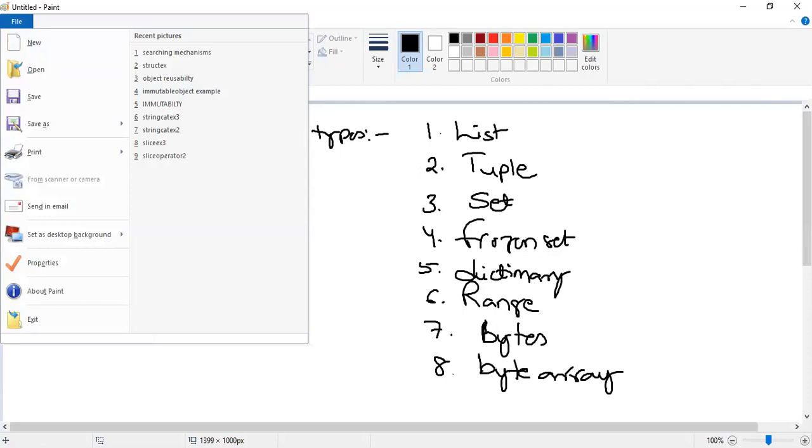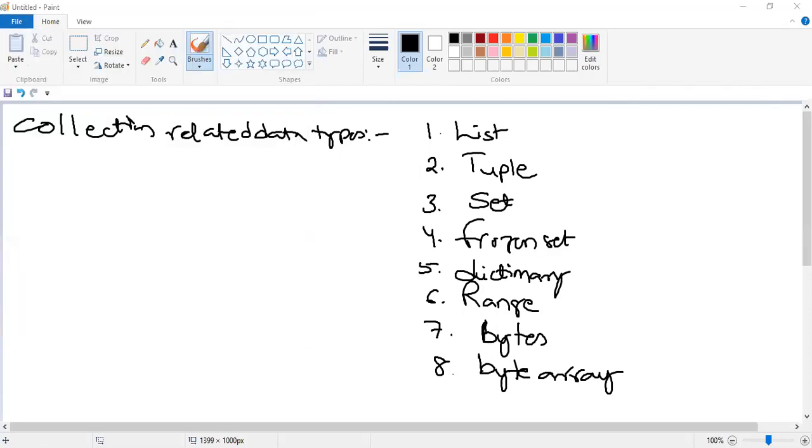I will show you the things in the IDE for the Python programming language. I will show you the examples for the first data type, which is called the list data type. What sort of data can be handled with the help of list, and what are the features supported by the list data type? We will discuss that in today's session. We will discuss two data types today: the first one is list and the second one is tuple.